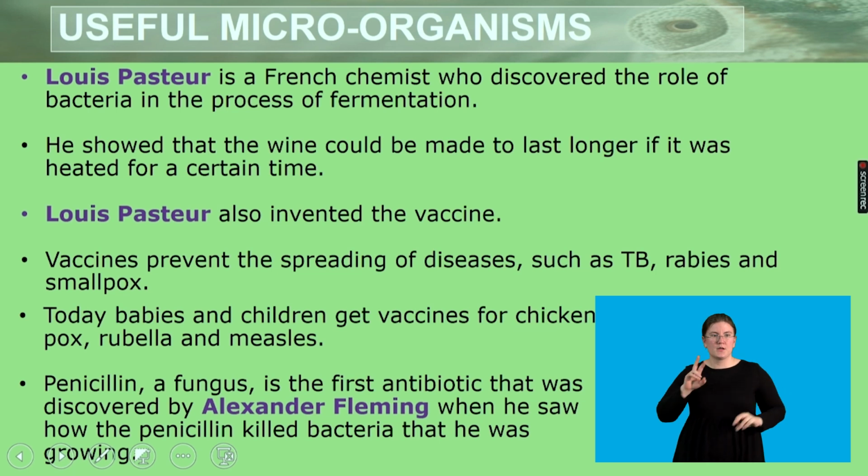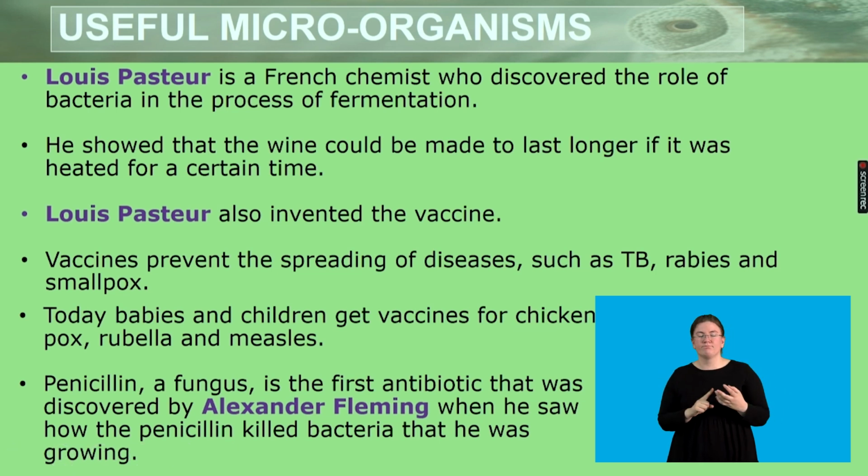We also have another useful microorganism used to make penicillin. And here, fungi is basically used to make penicillin. This is the first antibiotic that was discovered by Alexander Fleming, when he saw how penicillin killed bacteria that was growing.